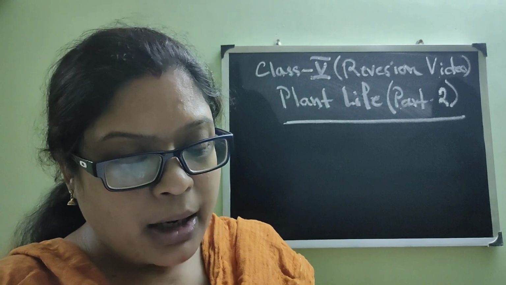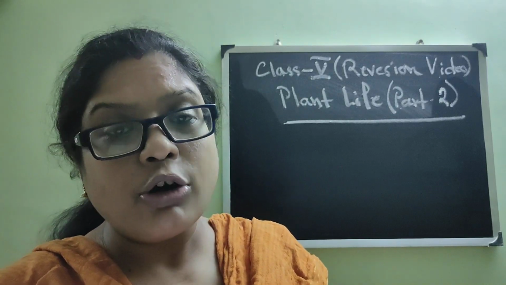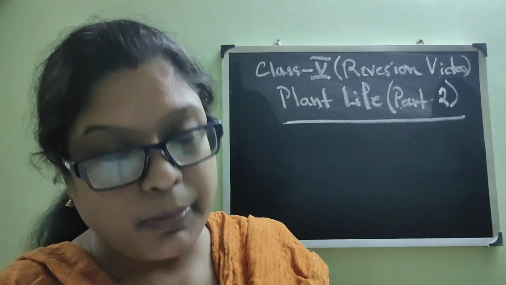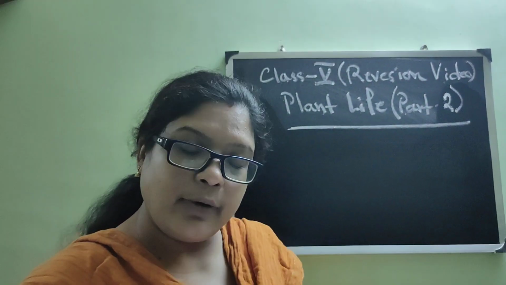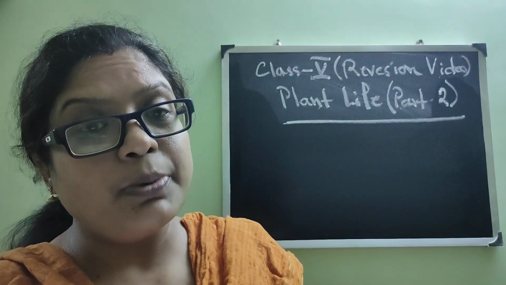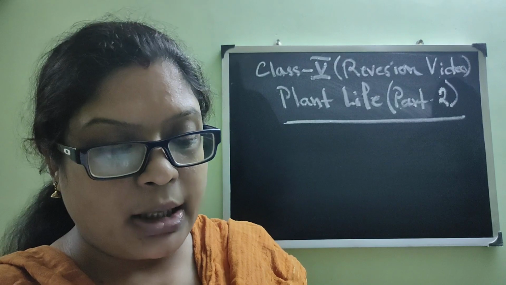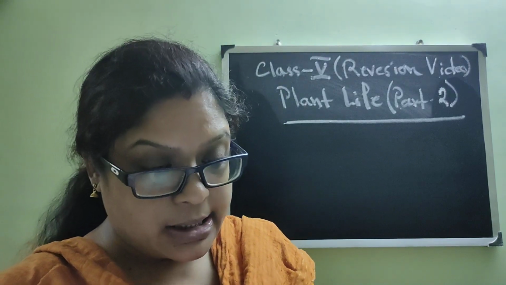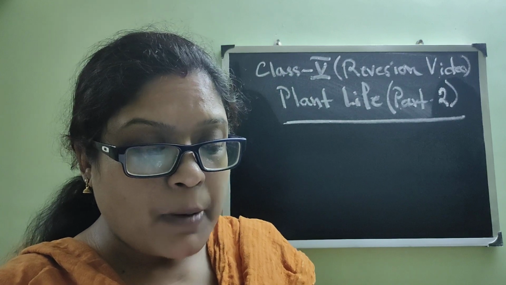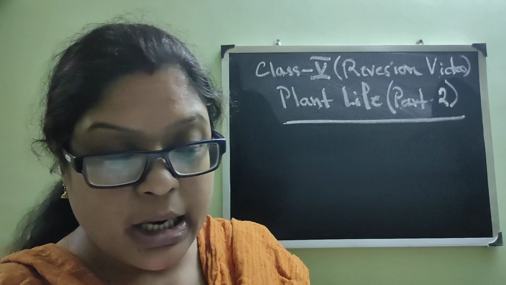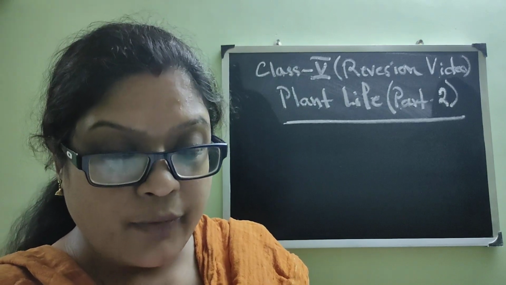Next is summer crop and winter crop. Summer crop we name as kharif crop, and winter crop we name as rabi crop. When I used to take class, I have given you the difference between rabi crop and kharif crop. I think you remember. That is very important when you write the differences. So see, the crops are rice, millet, maize, jowar, bajra, cotton, jute, hemp, peanut. These are all kharif crop.